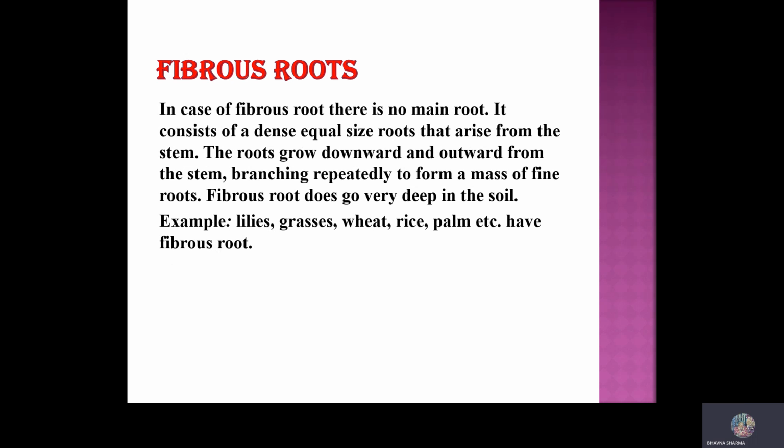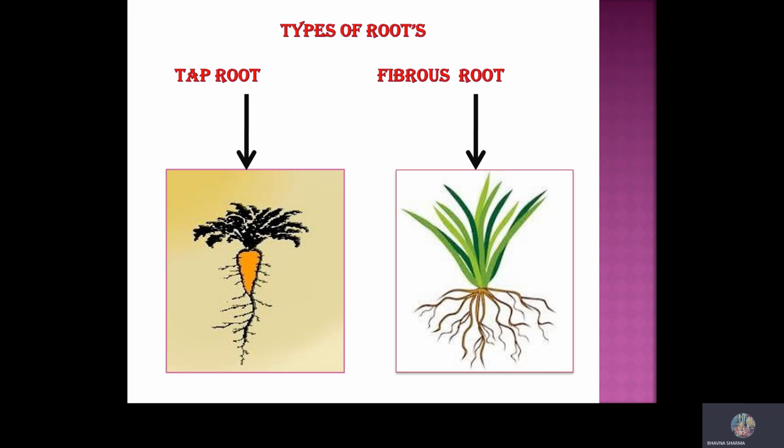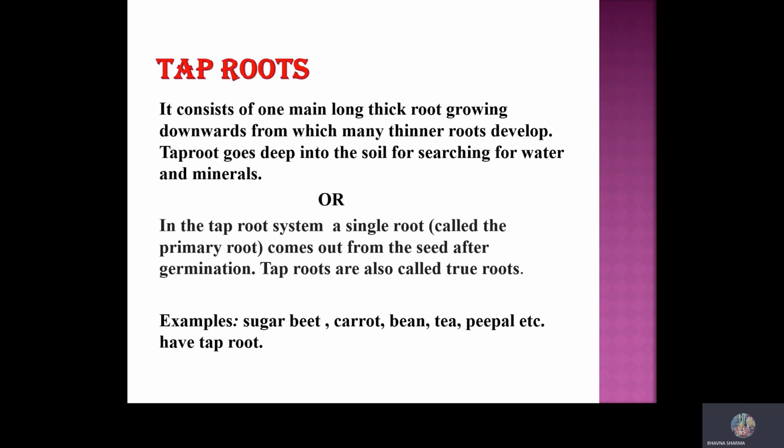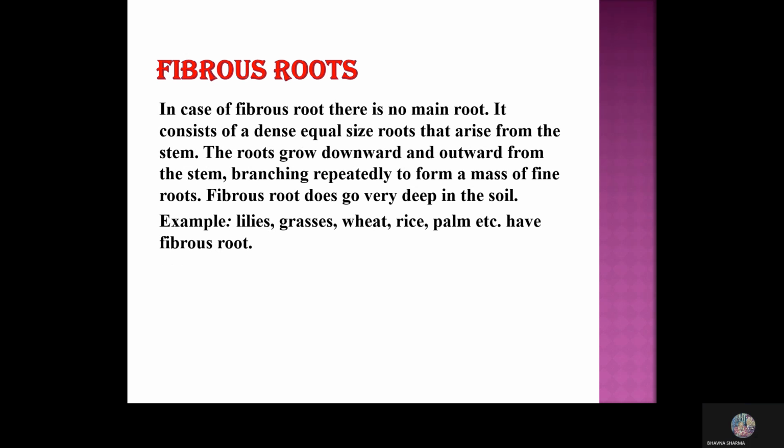Now, if we talk about fibrous root, if we go back to see the structure of a fibrous root, you can see that a fibrous root doesn't have any main root. It consists of dense, equal-sized roots that arise from the stem, and the roots grow downward and outward from the stem, branching rapidly to form a mass-like, shrub-like structure.